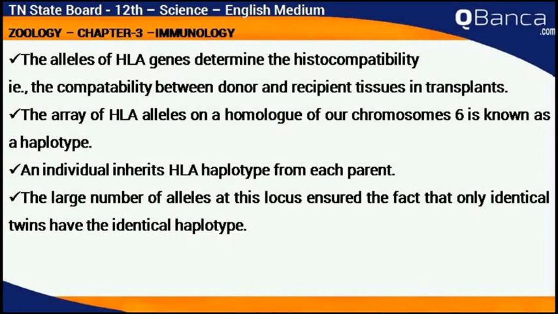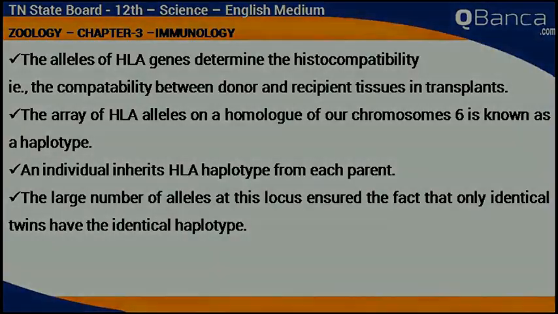The array of human leukocyte antigen alleles on the homologue of our chromosome 6 is known as haplotype. An individual inherits an HLA haplotype from each parent. The large number of alleles at this locus ensures that only identical twins have identical haplotypes.